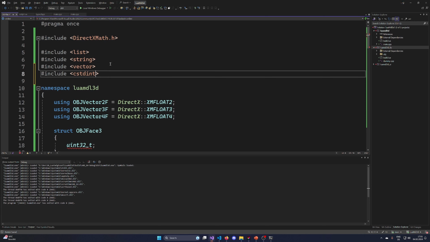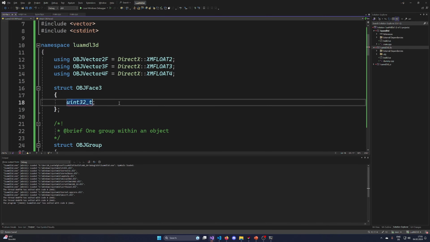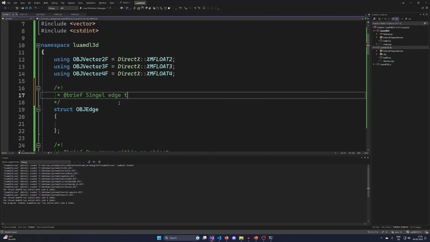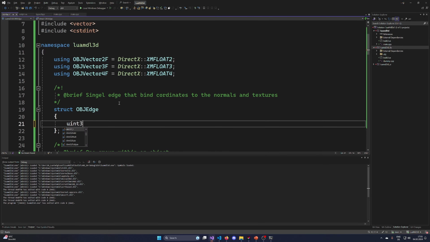CSTD int is used for this. And now I'm basically gonna, well, let's make them obj edge. Let's make an obj edge first, which is kind of like a single edge that binds coordinates to the normals and textures. And then basically what we're gonna have is uint32_t, and I'm gonna call this one vertex index. And then we have normal index, and then we're gonna have texcoord index.